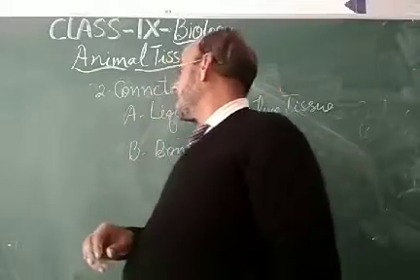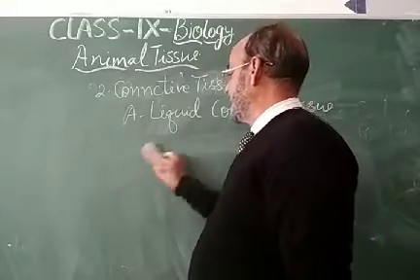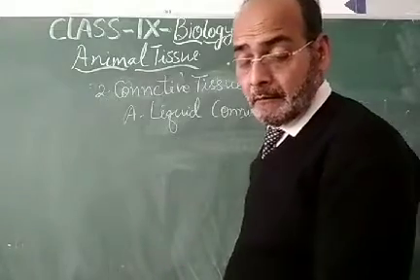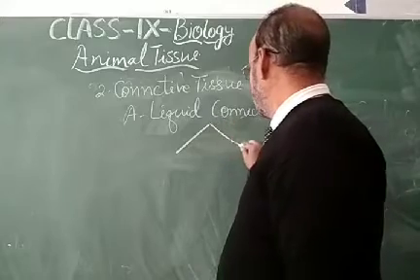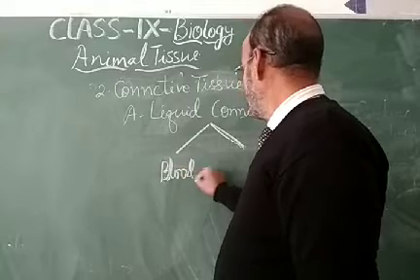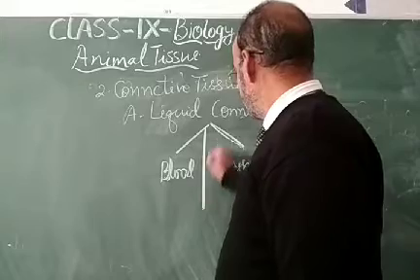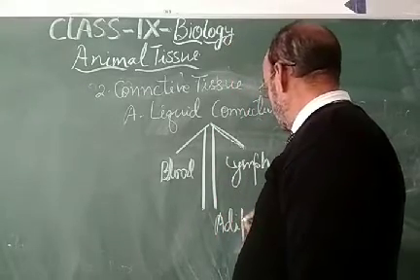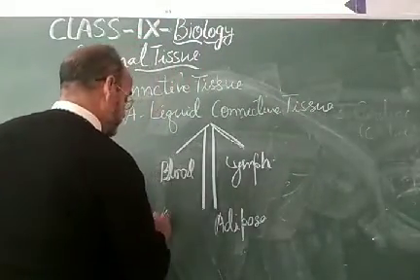Dear students, let us see about the liquid connective tissue, in the human especially. This is of mainly two types, blood and lymph. Apart from blood and lymph, two more types are also there, that is adipose and areolar tissue.